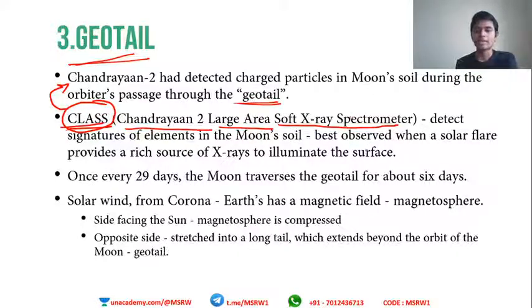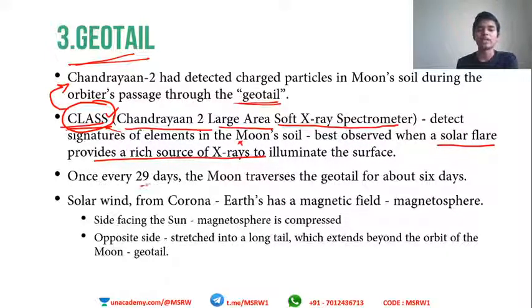Okay, and these features on the moon were best observed when a solar flare provided a rich source of X-rays. We all know what a solar flare is, right? It is a very frequent thing that happens in the sun due to various reactions. The sun has many layers, core, corona, and all that. So this happens in the corona region of the sun, and during one of these solar flares, the CLASS instrument in Chandrayaan 2 was able to detect certain elements in the moon's soil.